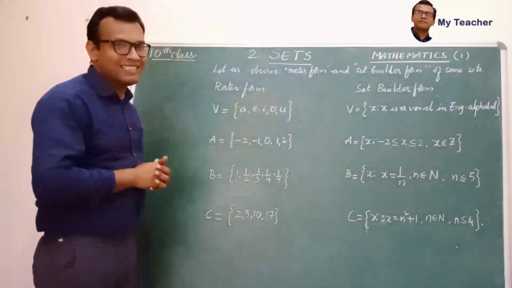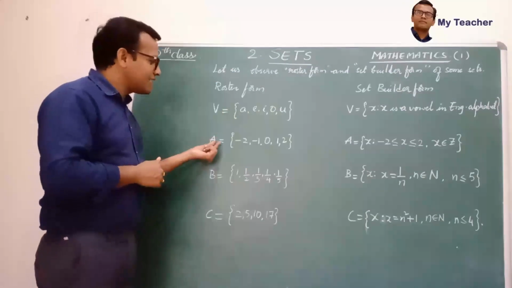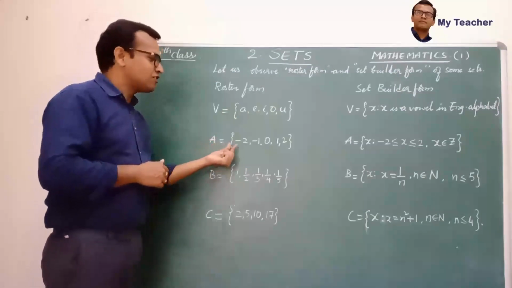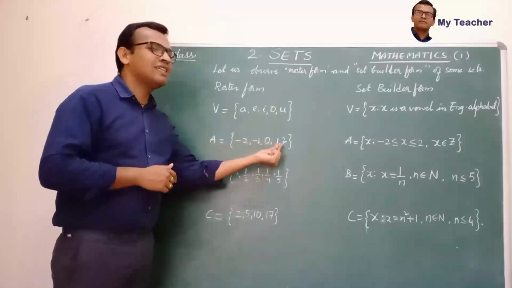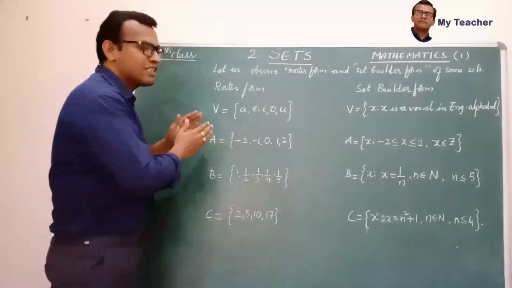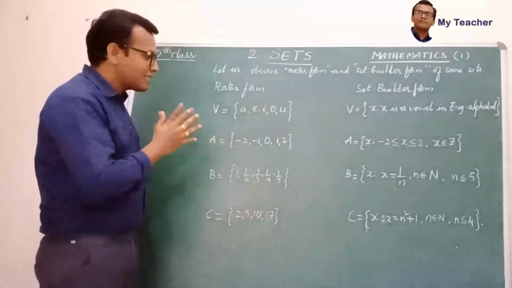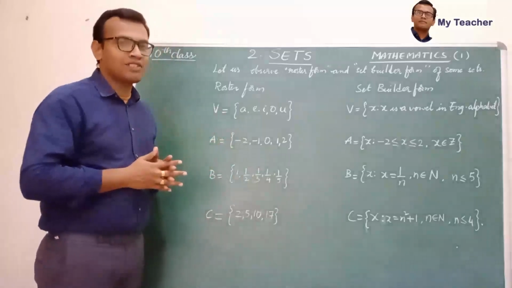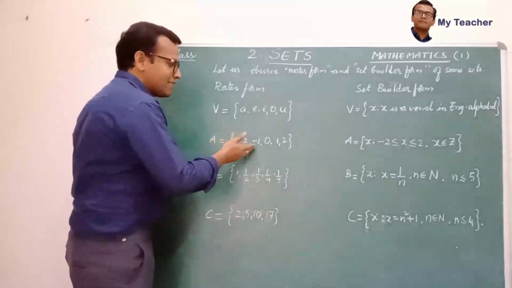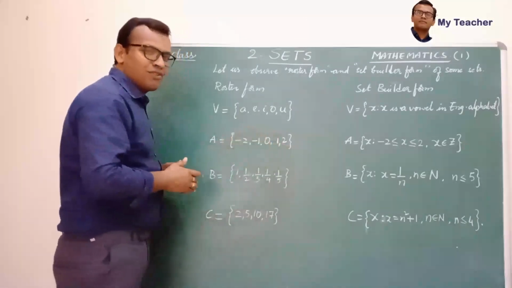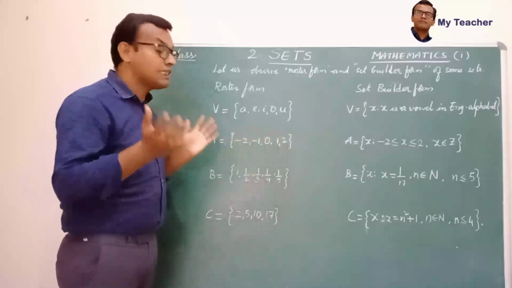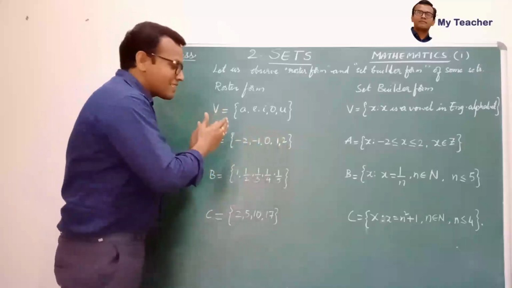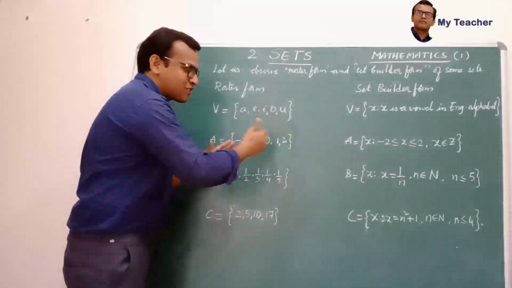Now let's see the second set. A is equal to the set of -2, -1, 0, 1 and 2. This is the roster form. The elements written in the roster form are some negative numbers, some positive numbers and 0, so we can easily say that these are all integers. But all integers are not mentioned here. The integers are from -2 to +2.